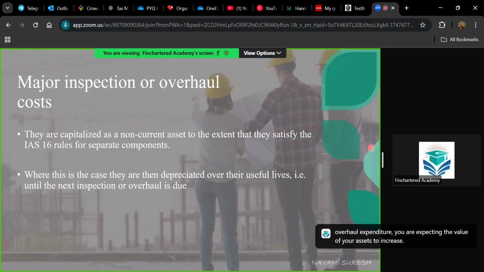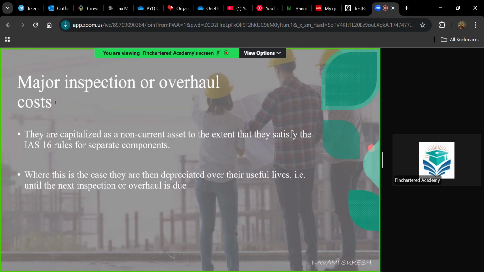That is from this certification. If this inspection is over and you have proved that all assets or your company are in a very good condition, you get a certification. Based on this certification, the value of the asset will increase. Anything that increases the performance or value of an asset is considered a subsequent expenditure that can be capitalized.